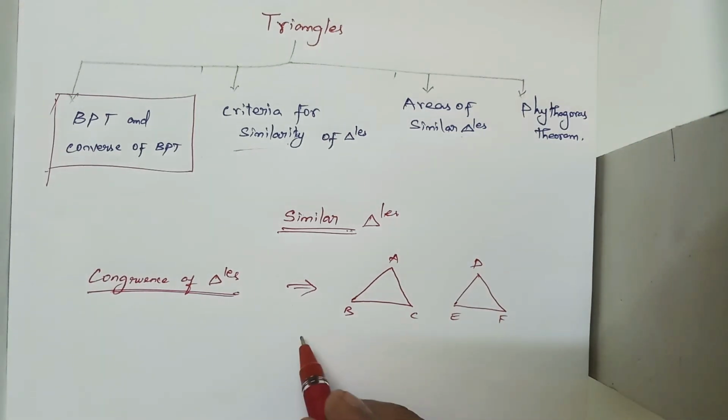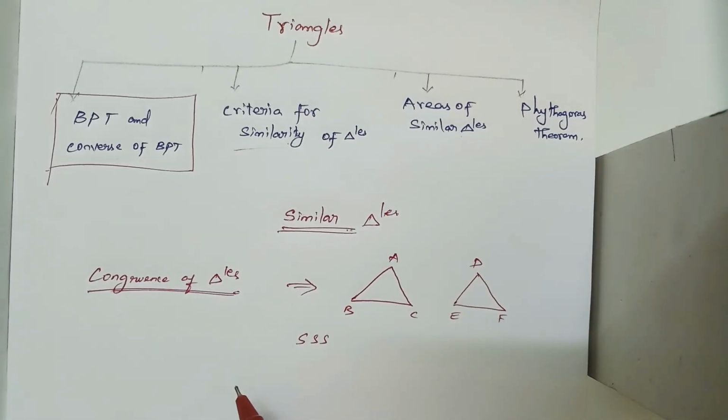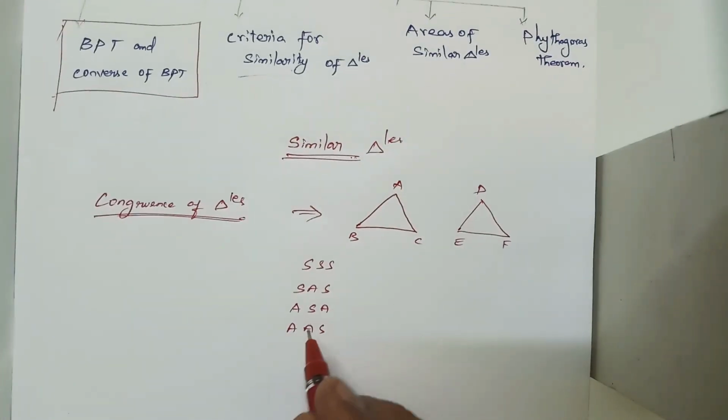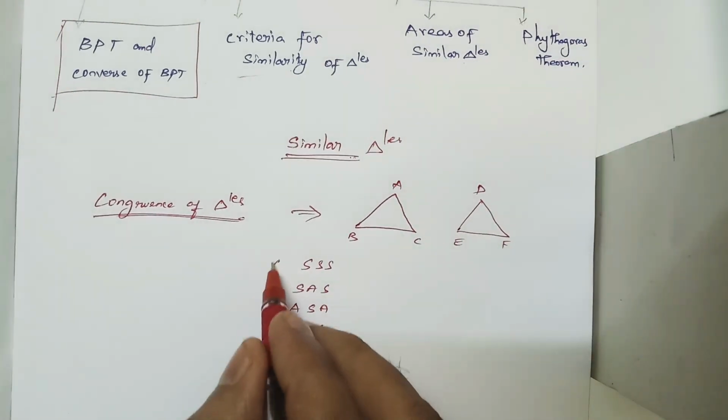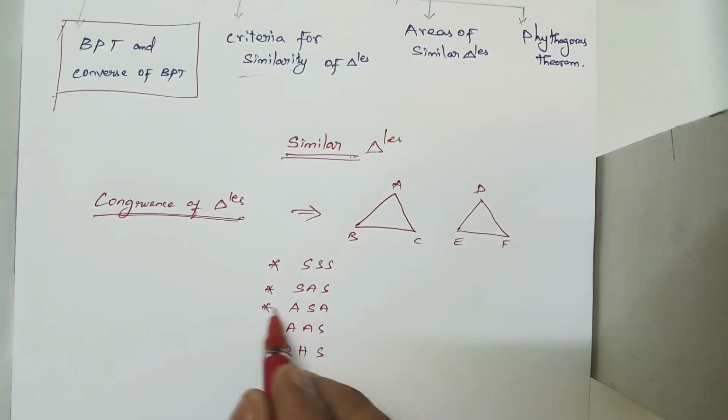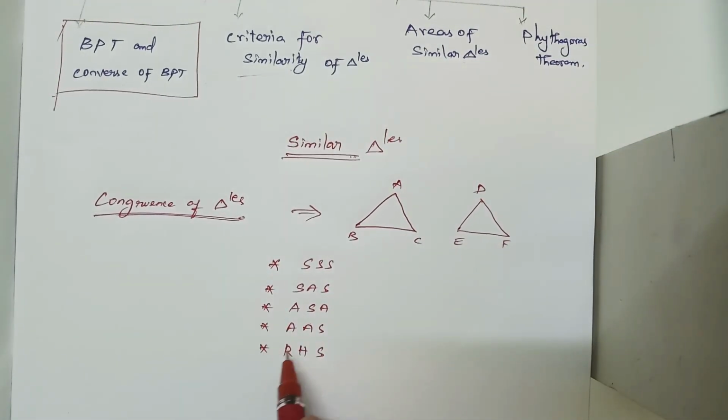We are having 5 rules. There is triple S congruence rule, then SAS, side angle side, and angle side angle, then angle angle side. And the last one is RHS: right angle, hypotenuse and side. We are having 5 properties, 5 congruence rules.